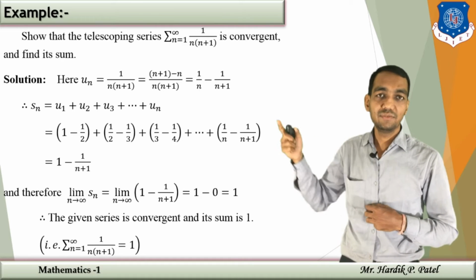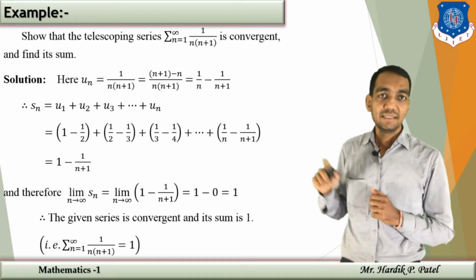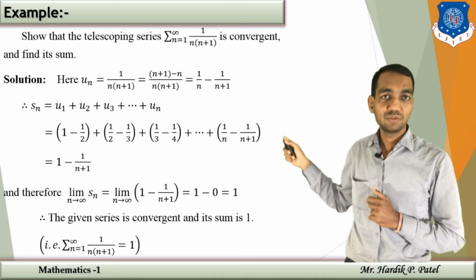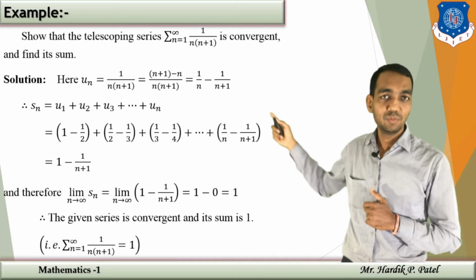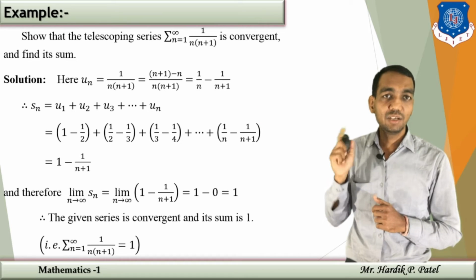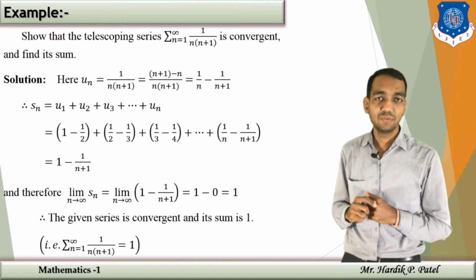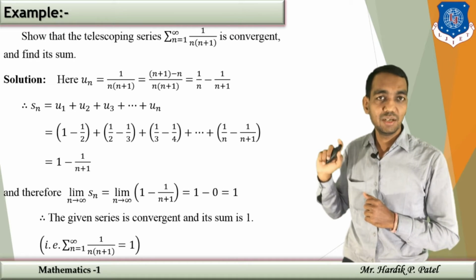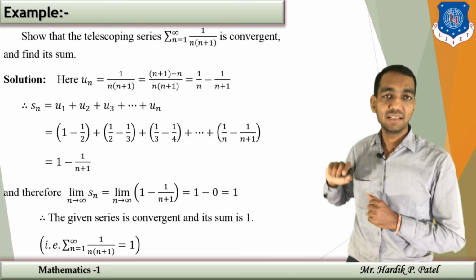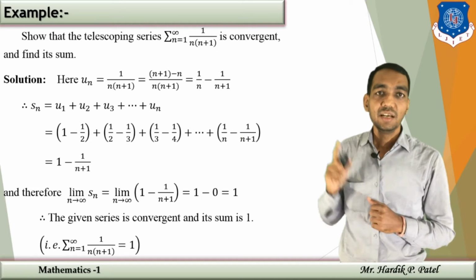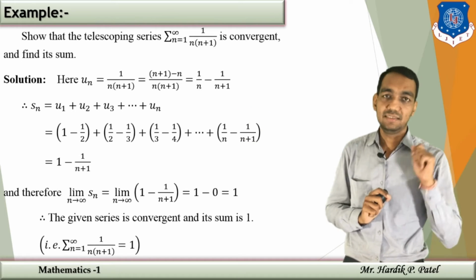That will give the first term as 1 minus 1 by 2. In the same manner u2 will be 1 by 2 minus 1 by 3, u3 will be 1 by 3 minus 1 by 4, and continuing this way the last term will be 1 upon n minus 1 upon n plus 1. Here minus 1 by 2 plus 1 by 2 cancel out, minus 1 by 3 plus 1 by 3 cancel out, and continuing this way you only get the first term and the last term.